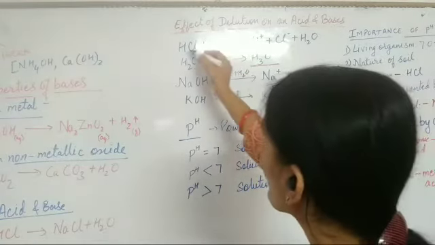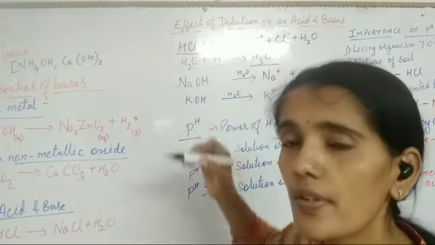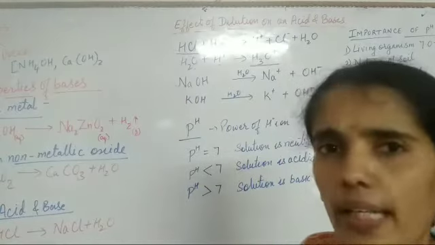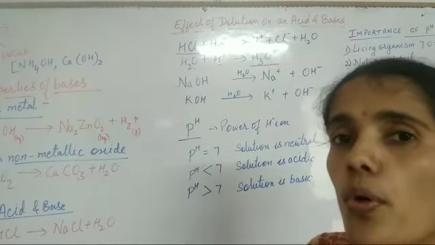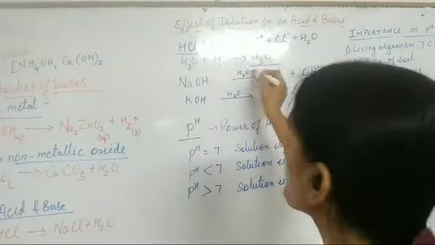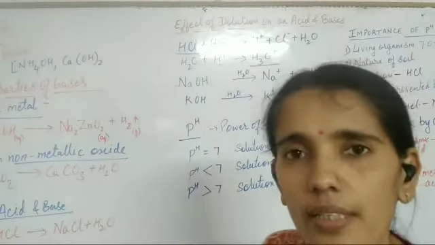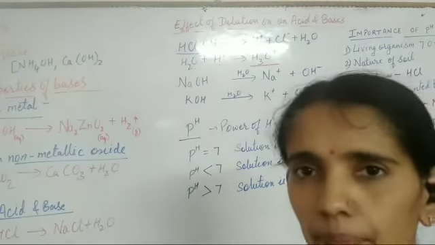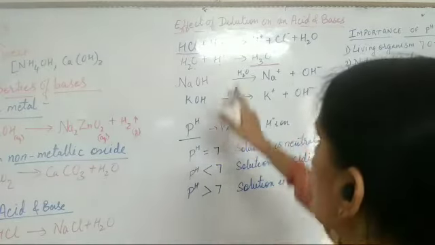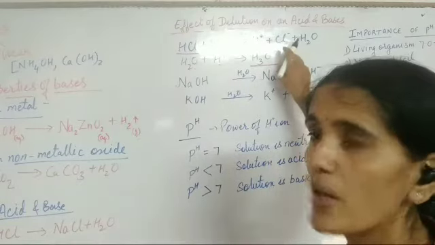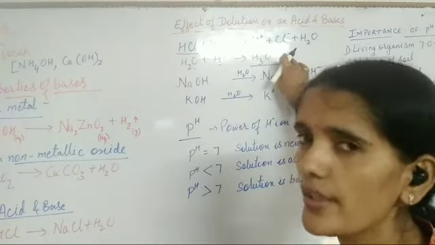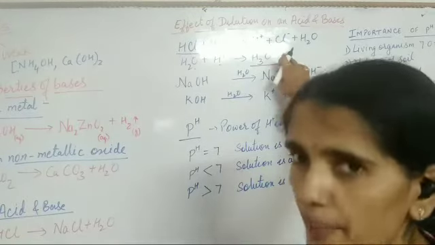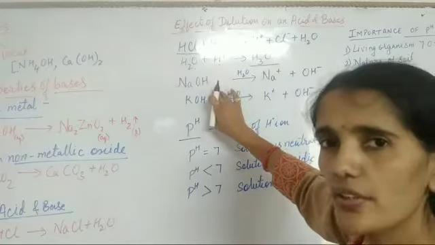Because the amount of hydrogen ion to be released from HCl is already released. So there is no more hydrogen ion. So how will the amount of hydronium ion increase? There will be no effect on hydronium ion. Clear? So if we add more water in this solution, there will be no change in the amount of hydronium ion.